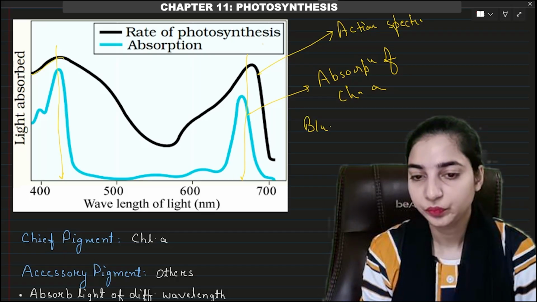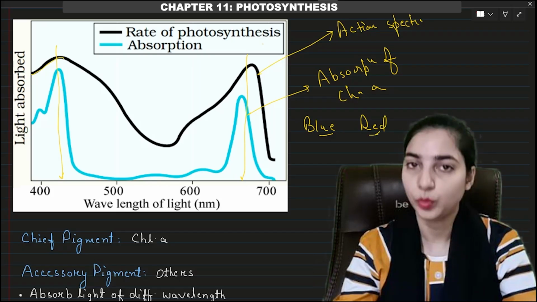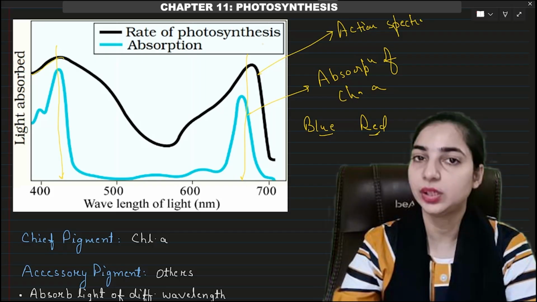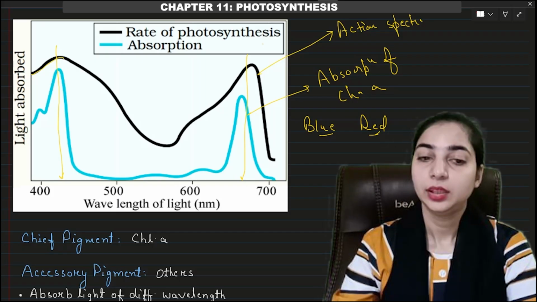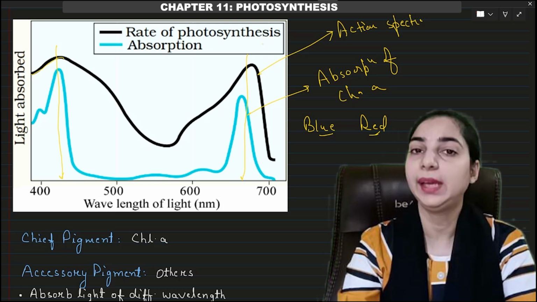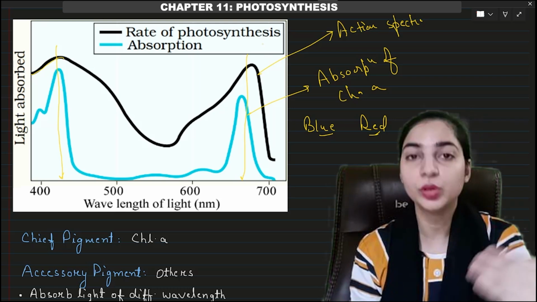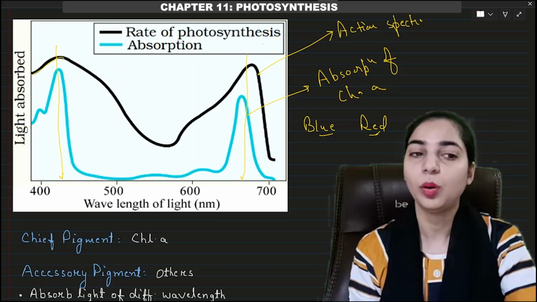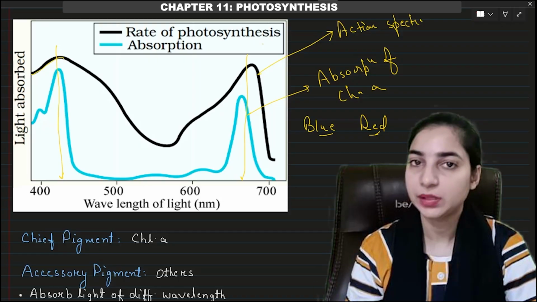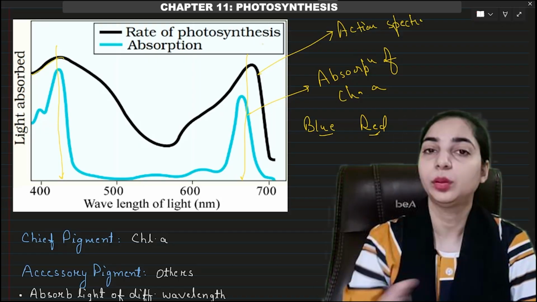So we can see now that the blue and red regions are the most important for photosynthesis. Maximum photosynthesis takes place in the blue region and the red region, and the maximum amount of photosynthesis is performed by which pigment? Chlorophyll A, right? So we can say that chlorophyll A is the most important pigment among all the pigments that are present in the plants. Different pigments are present in the plants, but the most important of them is chlorophyll A.